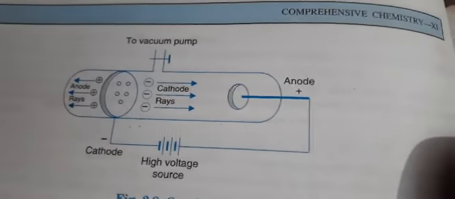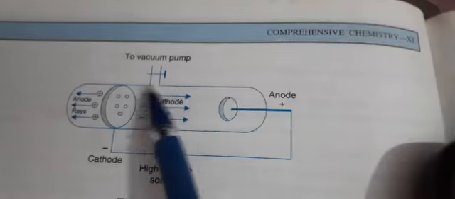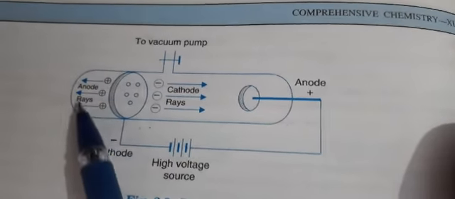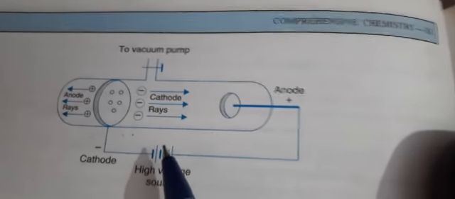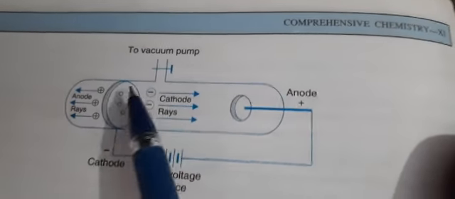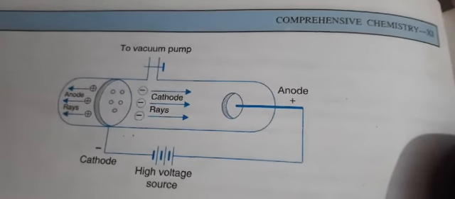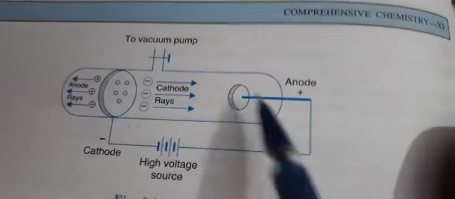Even if you change the glass material of this glass tube, you get a different kind of glow. So the anode ray depends on the nature of the gas as well as on the glass material used.